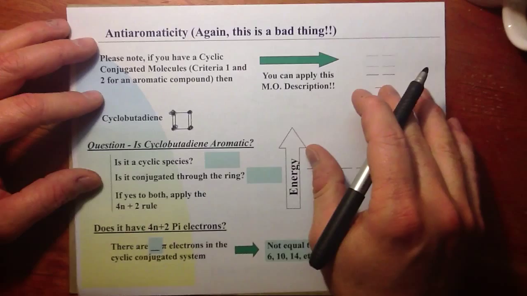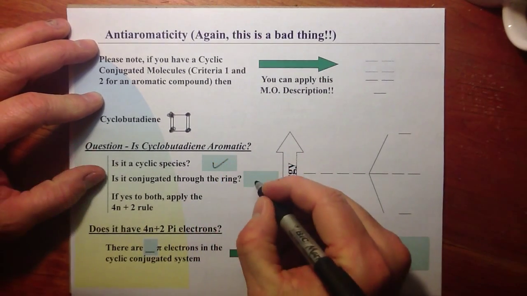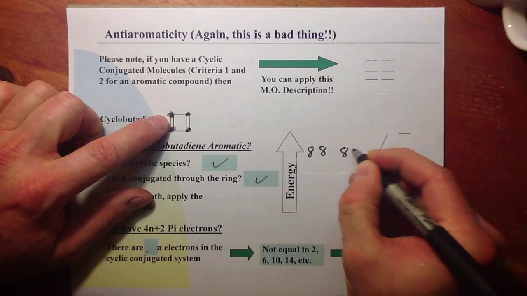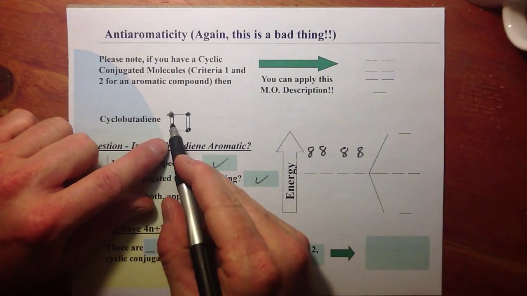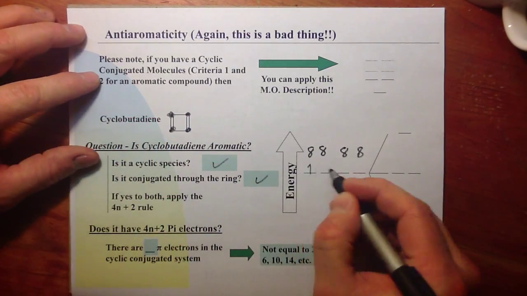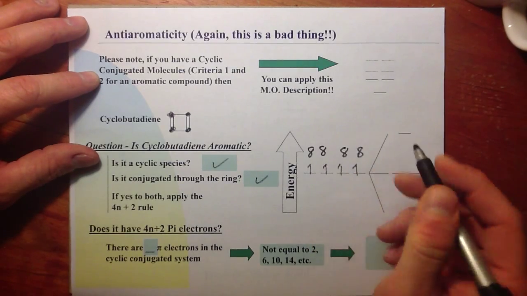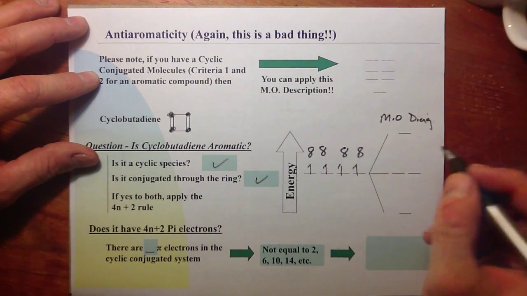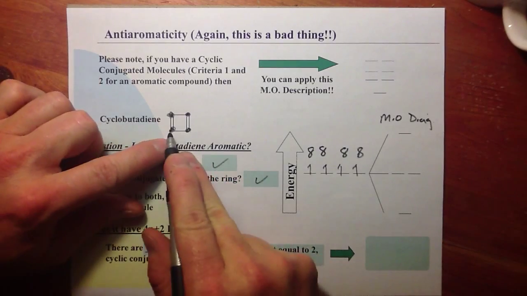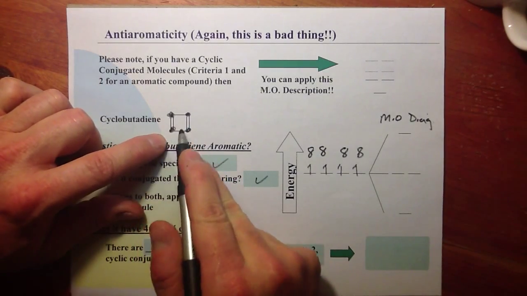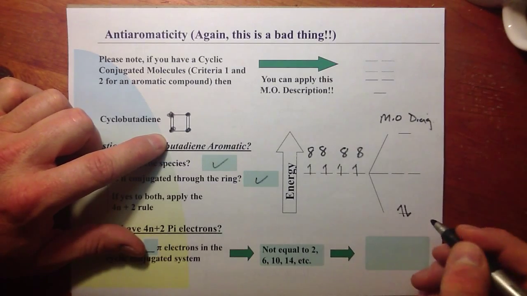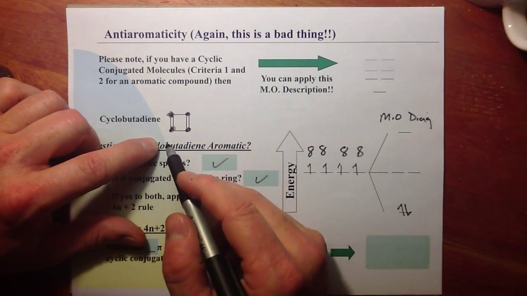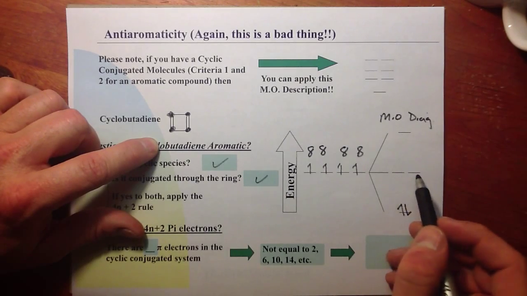The problem is with anti-aromatic systems, yes, it's a ring. Yes, it can be conjugated throughout. But when we take those 4 atomic p orbitals, looking at now from the side, I'm just spreading them out here, knowing that we have 2 pi bonds, so we have a total of 4 pi electrons, and we're going to now draw an MO diagram. Just going to be abbreviating here. We can have all constructive all the way around the ring system, so we can put 2 electrons into that molecular orbital. And we can have, cutting through the carbons, 2 degenerate molecular orbitals.